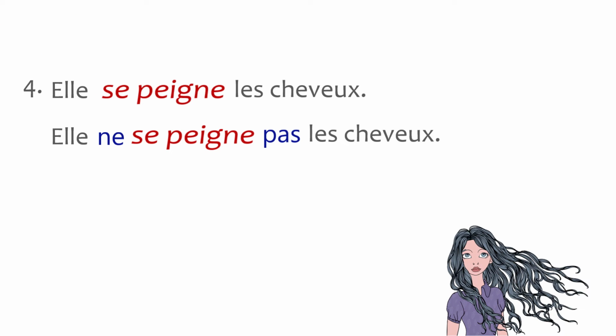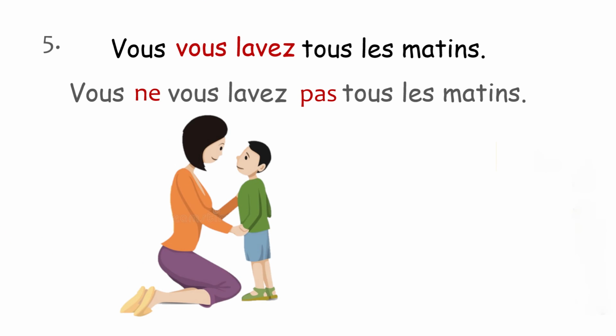Now the next statement is elle se peint les cheveux. It means she combs her hair. So here the pronouns are elle and se. We'll add ne here and pas after the verb. So it will be read like elle ne se peint pas les cheveux. It means she does not comb her hair. Now the next one is vous vous lavez tous les matins. You take a bath every morning.